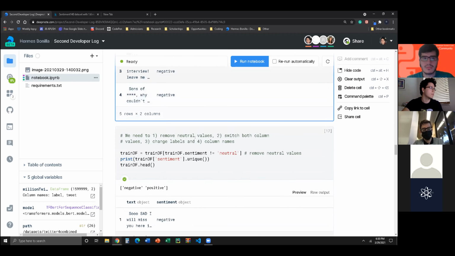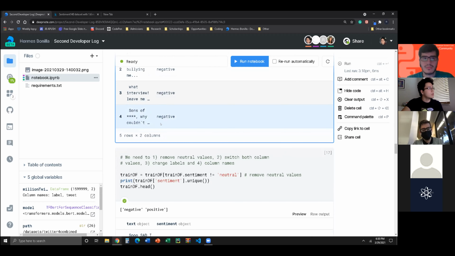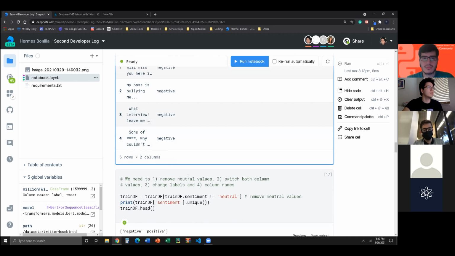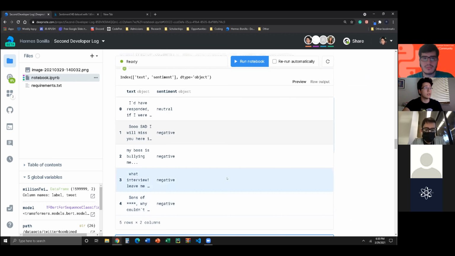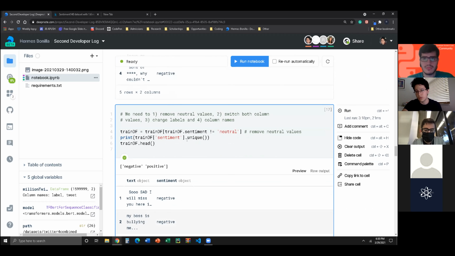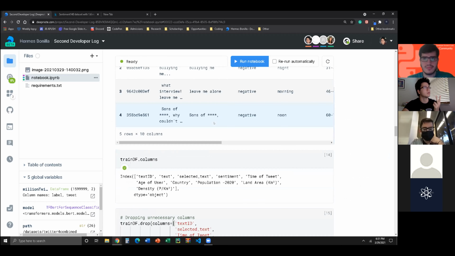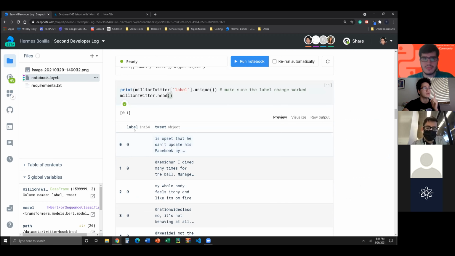But anyways, what do we need to do to this data to make it look like the other one? So we know we're going to have to remove the neutral values because we're not using neutral. Here they actually have neutral values, which would have been good, but we decided not to go with it and just go with negative and positive. Then we're going to have to switch the order because, if you guys remember, the label is actually on the left, and then the tweet is on the right.